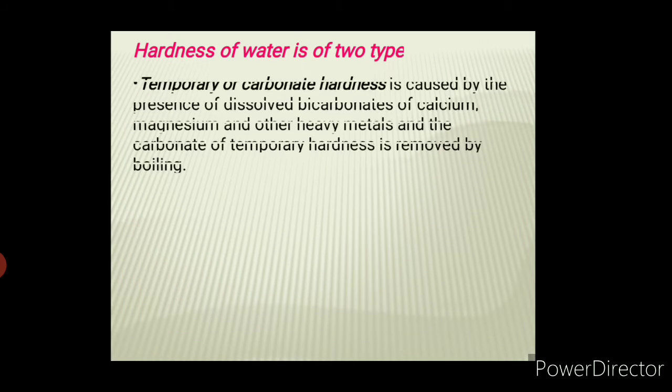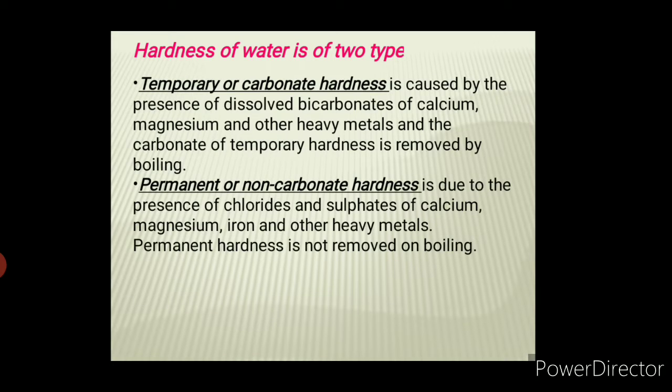Now, hardness of water is of two types. Temporary or carbonate hardness is mainly caused due to the presence of dissolved bicarbonates of calcium, magnesium and other heavy metals, and the carbonate hardness can be removed by simply boiling. The second type is permanent or non-carbonate hardness. It is due to the presence of chlorides and sulfates of calcium, magnesium, iron and other heavy metals. These chlorides and sulfates cannot be removed by boiling. So permanent hardness cannot be removed by boiling.